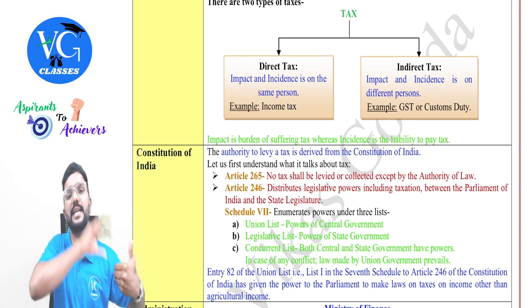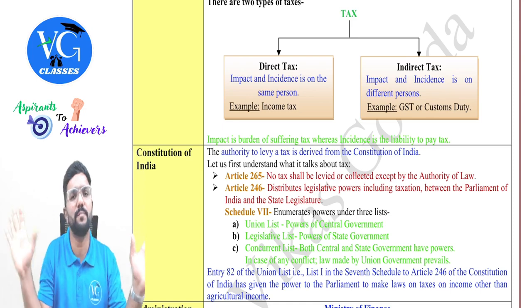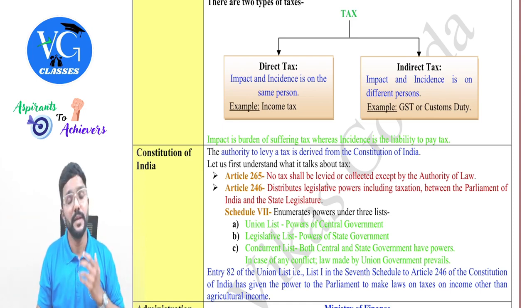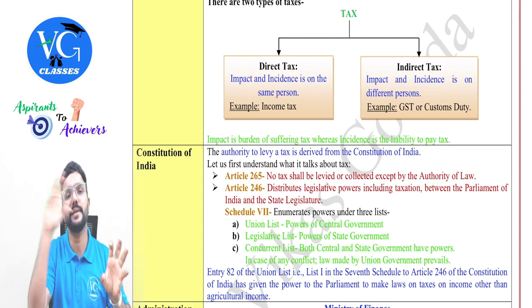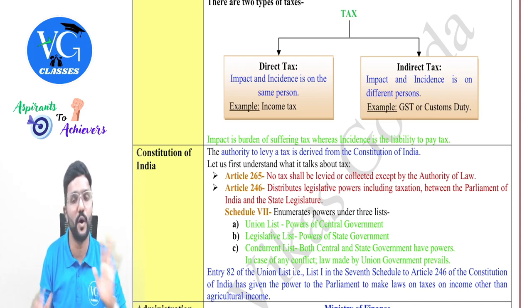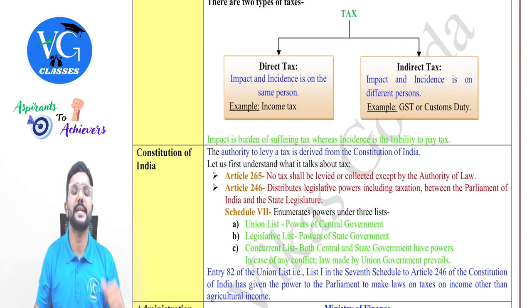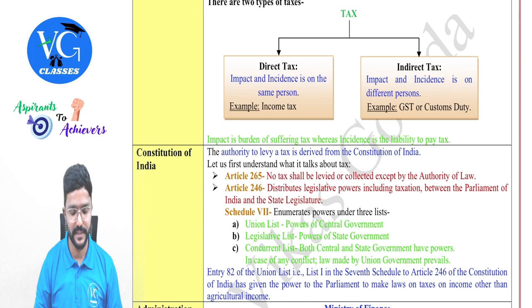But can they charge and collect it from the recipient? Yes, they can do that, and they have all the power to do it, guys. If they fail to do it, for example, if the supplier doesn't collect tax from the recipient, then the supplier will end up paying tax out of his own pocket. Yes, GST and customs duty are examples of indirect tax.